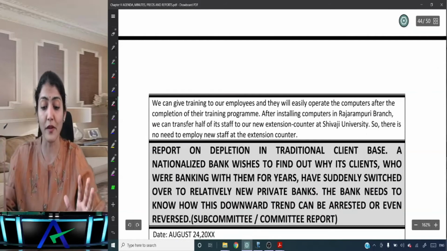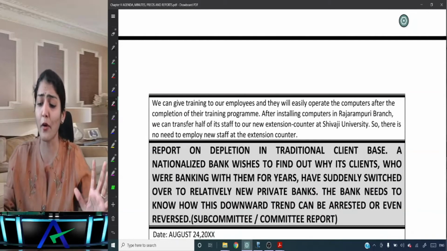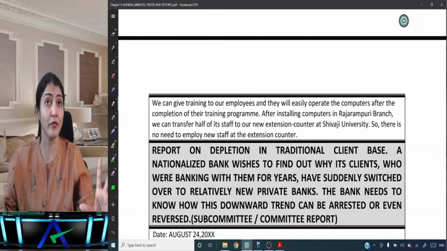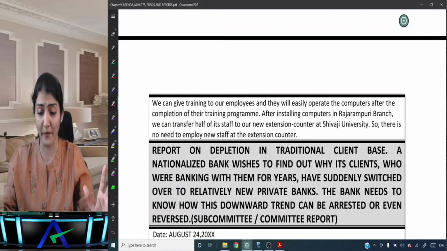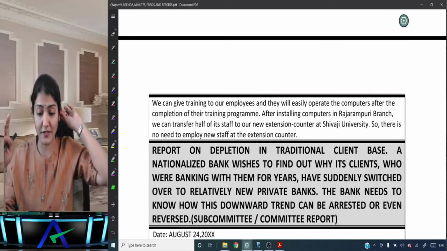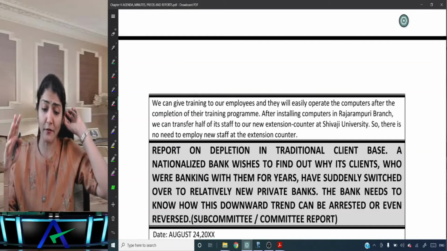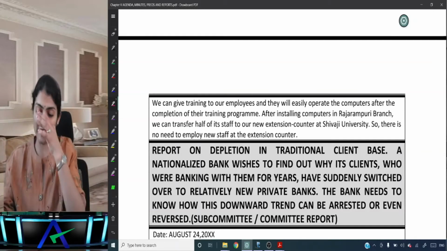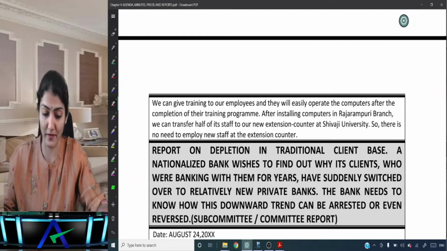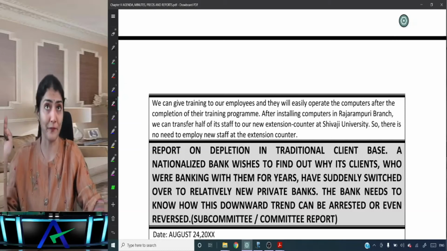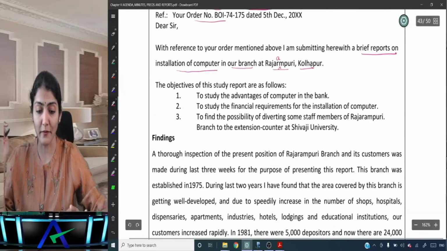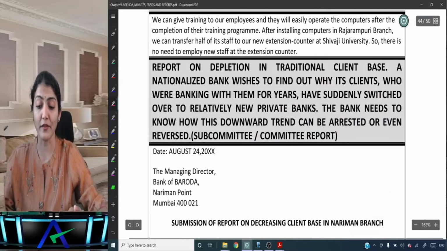We can give training to our employees, and they will easily operate the computers after completing their training program. After installing computers in Rajarampuri branch, we can transfer half of its staff to our new extension counter at Shivaji University, so there is no need to employ new staff at the extension counter. Right, so that's the advice regarding the purchase of the computers.